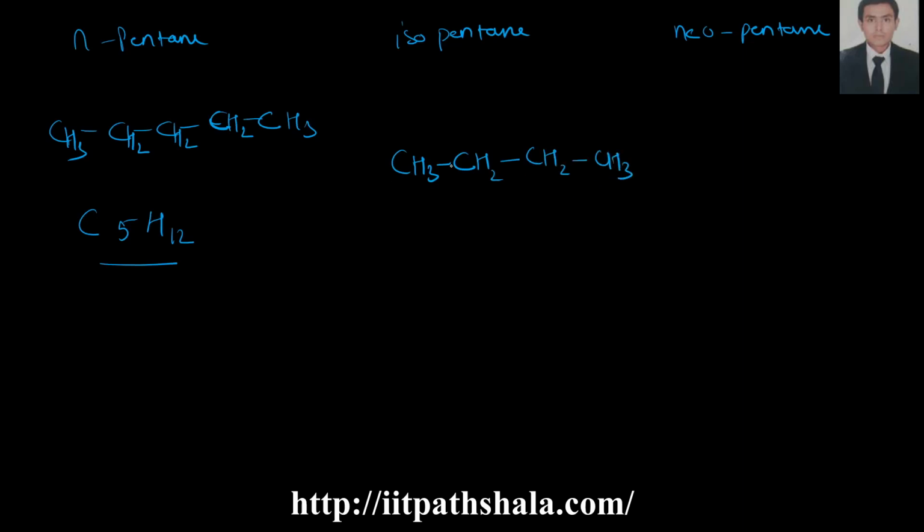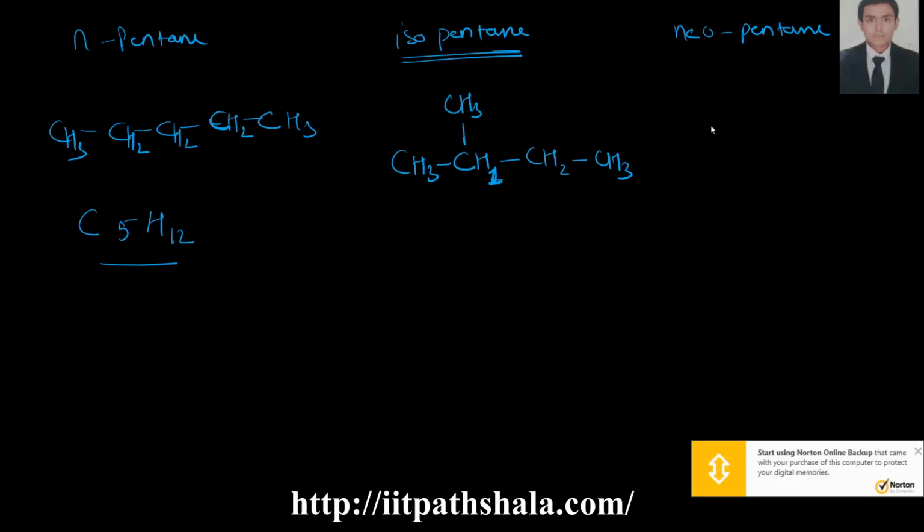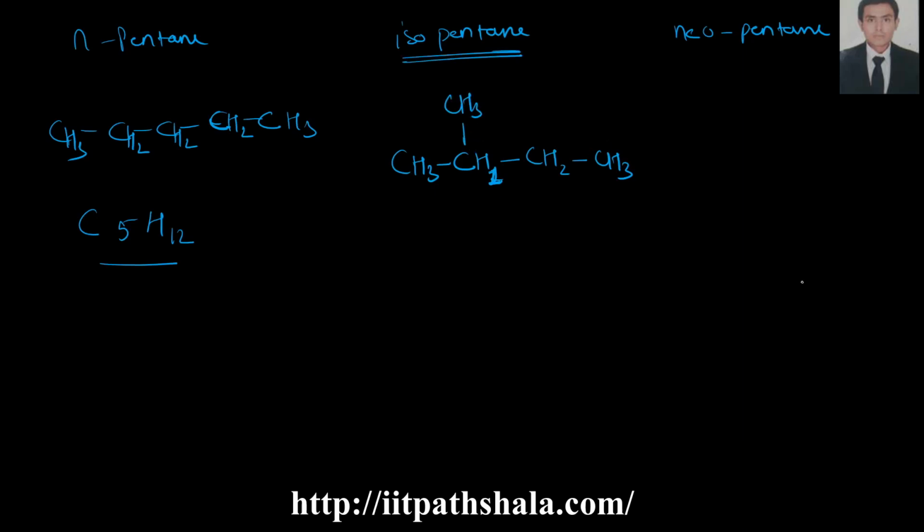Now I have to add a methyl group, so I subtract one hydrogen from the second last carbon and add a methyl group over here. Similarly, to make neopentane, just add 2 methyl groups at the second last carbon.